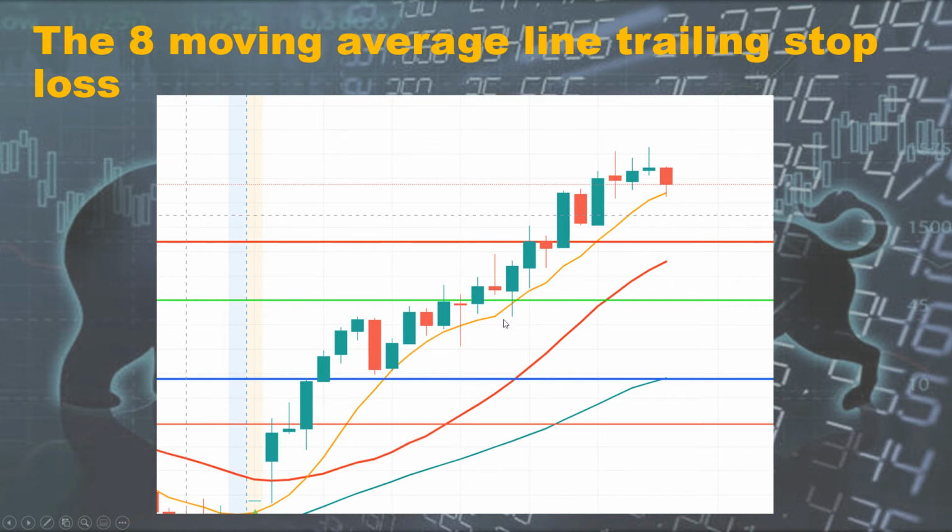So here, 8 bar moving average. We know that in an uptrend stock, price almost always remains above the 20 bar moving average. So this red is a 20 bar and this orange is a 8 bar moving average. But did you know that in a strong uptrend, price is not only above the 20 MA, but also above the 8 bar moving average, which I generally call a super trend.